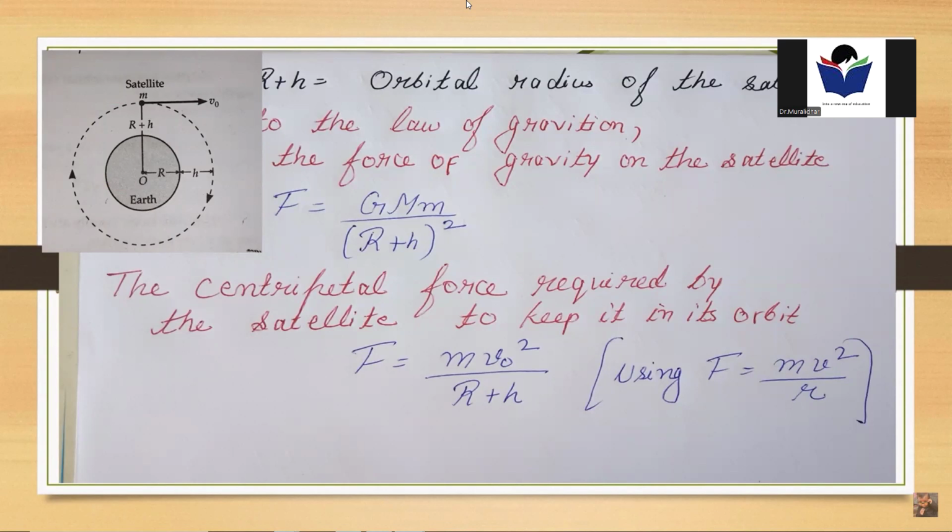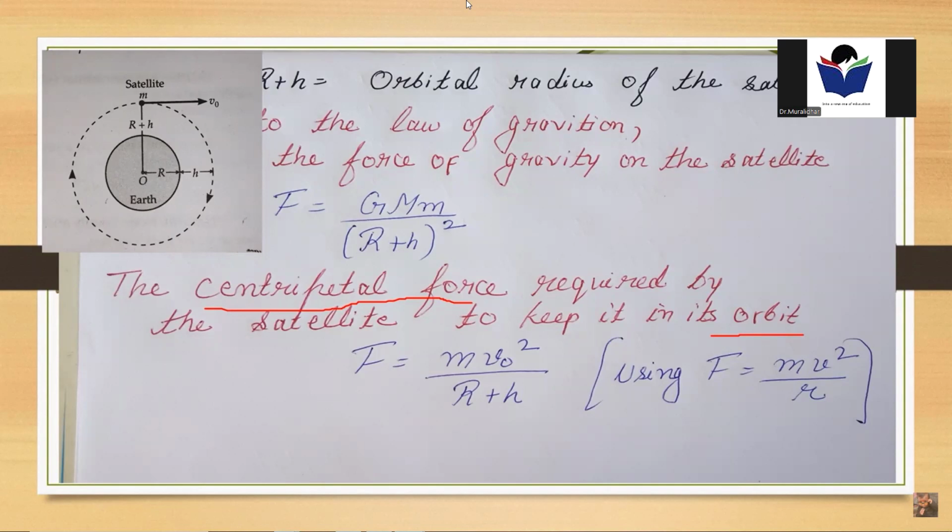We know that for any object or satellite to be in circular motion, there is a requirement of centripetal force. So the centripetal force required by the satellite to keep it in its orbit is given by F equals m v0 squared divided by (R plus h).